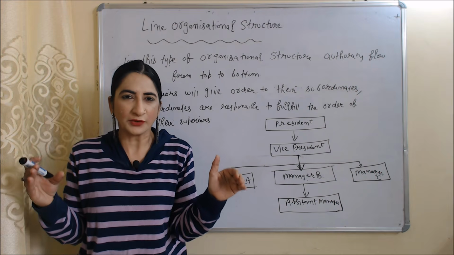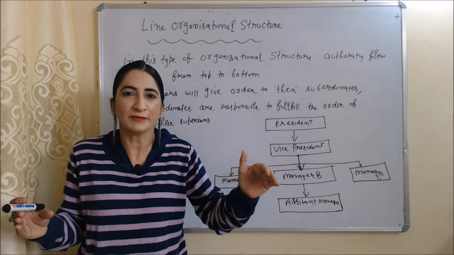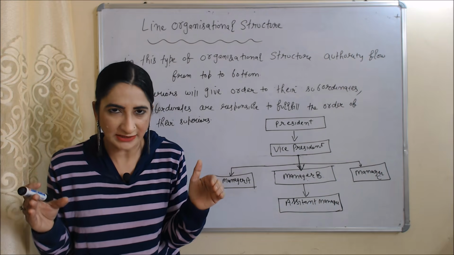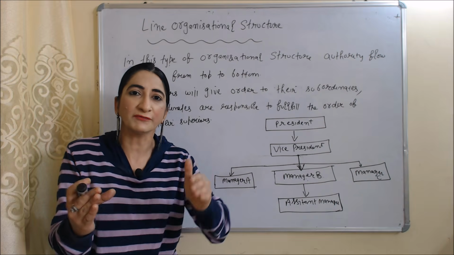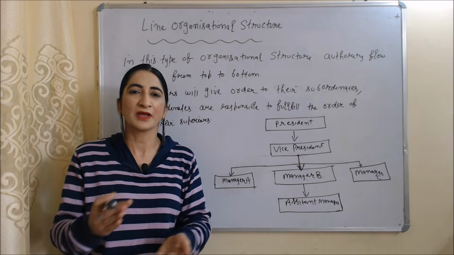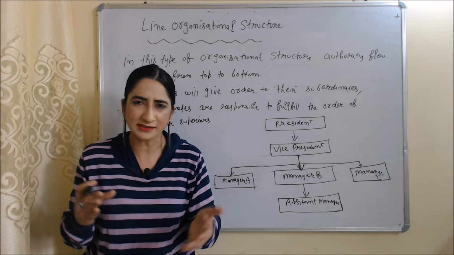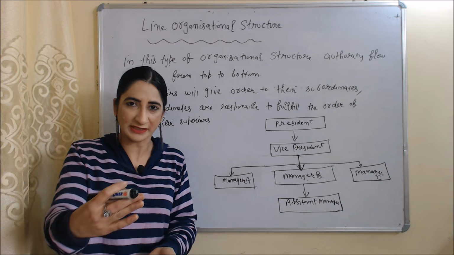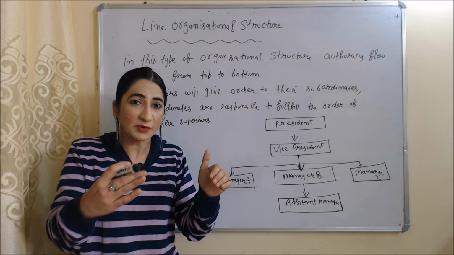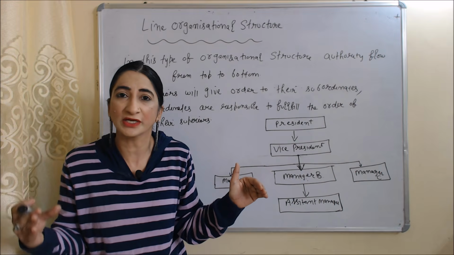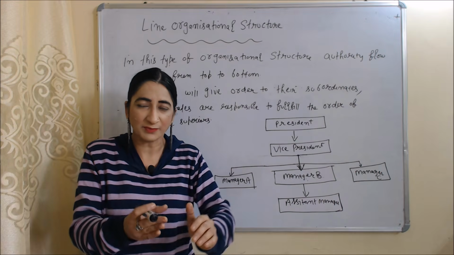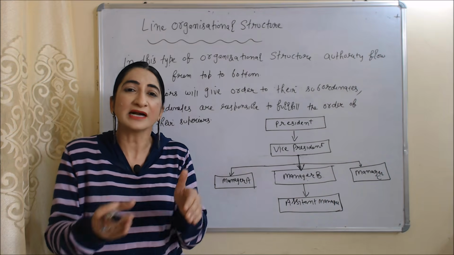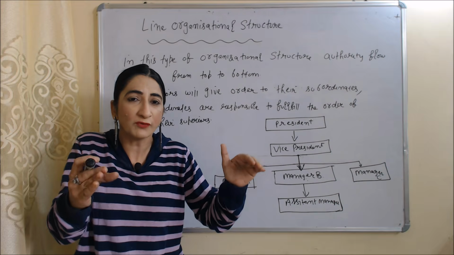In this type of organizational structure, authority flows from top to bottom. Or we can say that in this type of organization, superiors will give orders to their subordinates and subordinates are responsible to fulfill the orders of their superiors.